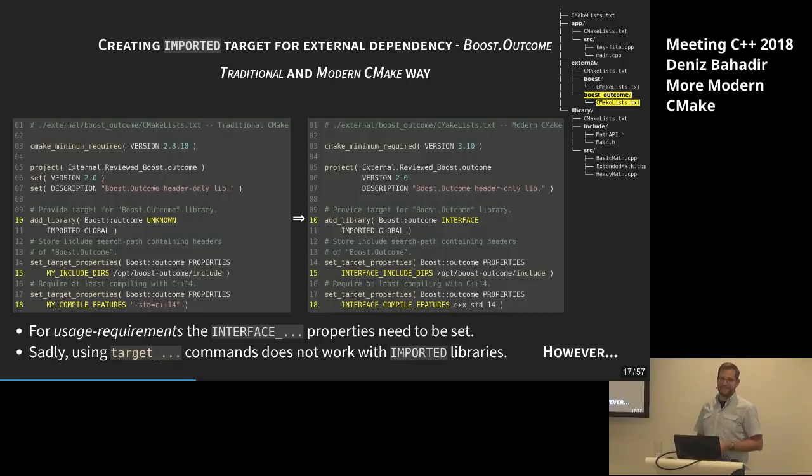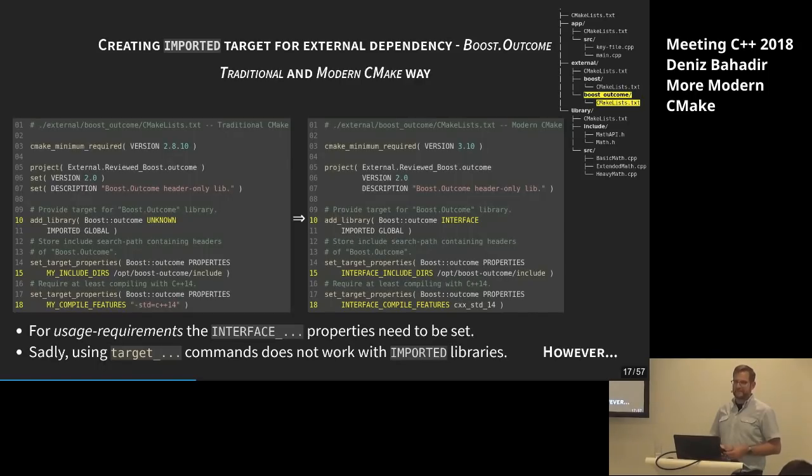I think you can always use the try compile function. If I recall correctly, there's a try compile function. You specify the code, and it tries to compile it. If it's okay, the output variable will be true, so you can use it.